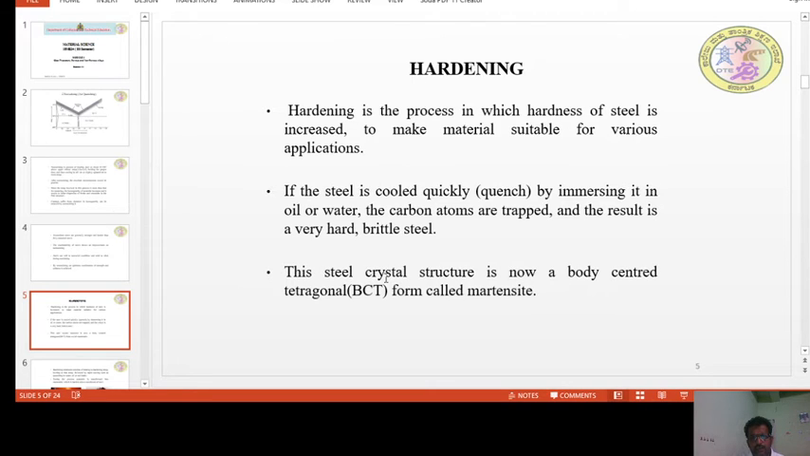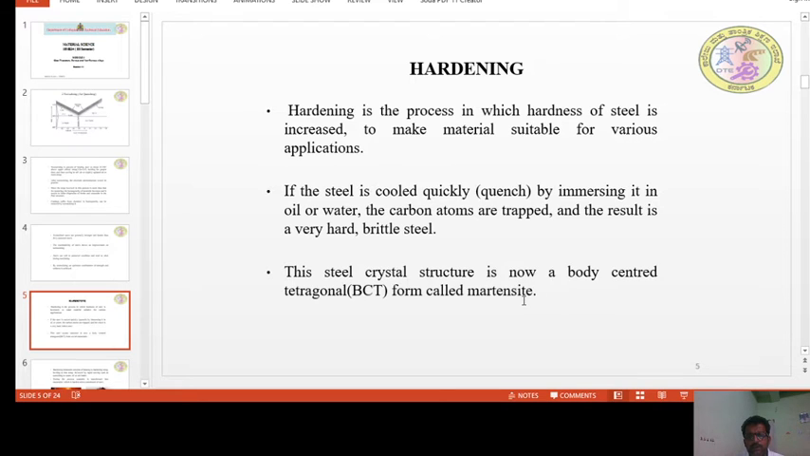This crystal structure is now a body-centered tetragonal form called martensite. Actually, what happens? We know that the steel crystal structure will be BCC at room temperature, and at higher temperatures, around 900 degrees and above, it converts into FCC. When the metal has an FCC structure, the solubility of carbon will be more compared to the structure when it is BCC.